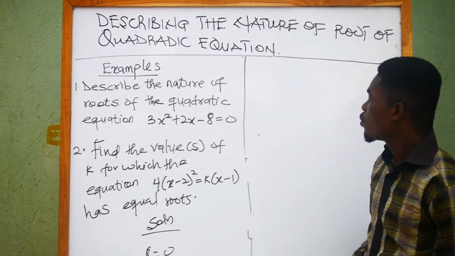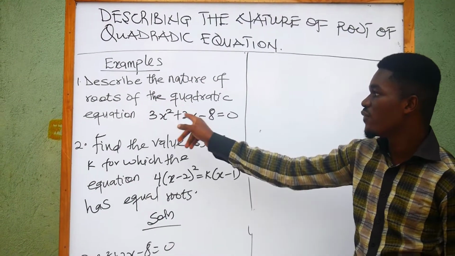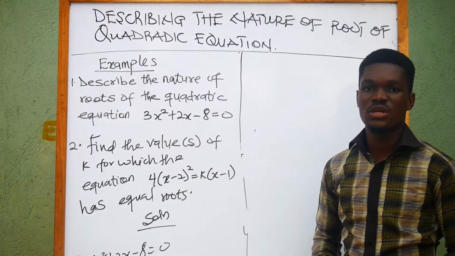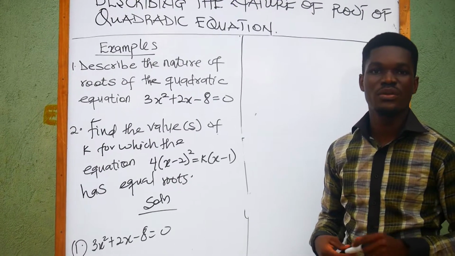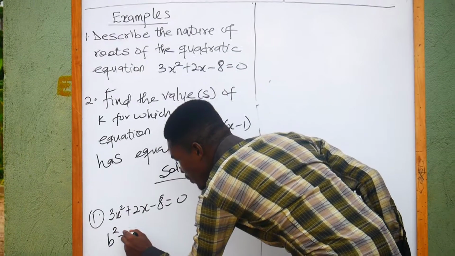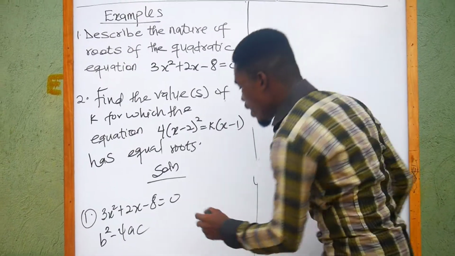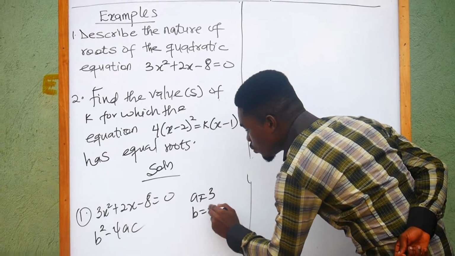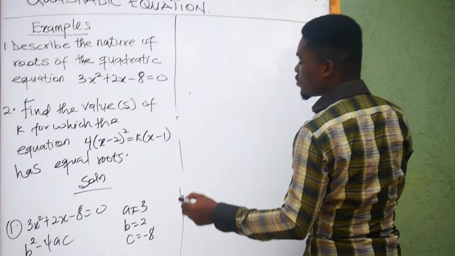Okay, so for the first question, we have to describe the nature of roots of the quadratic equation 3x squared plus 2x minus 8 equals 0. So before we can describe the nature of roots of this quadratic equation, we must find the discriminant. The discriminant is given by b squared minus 4ac, where a is equal to 3, b is equal to 2, and c is equal to negative 8. Okay, so our discriminant will be